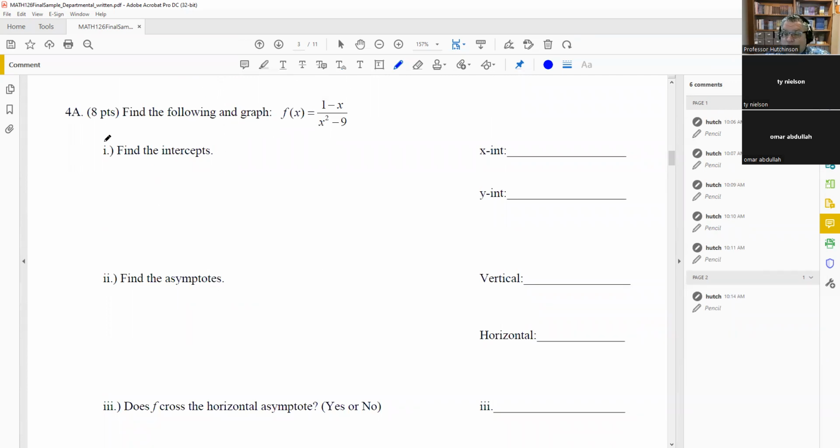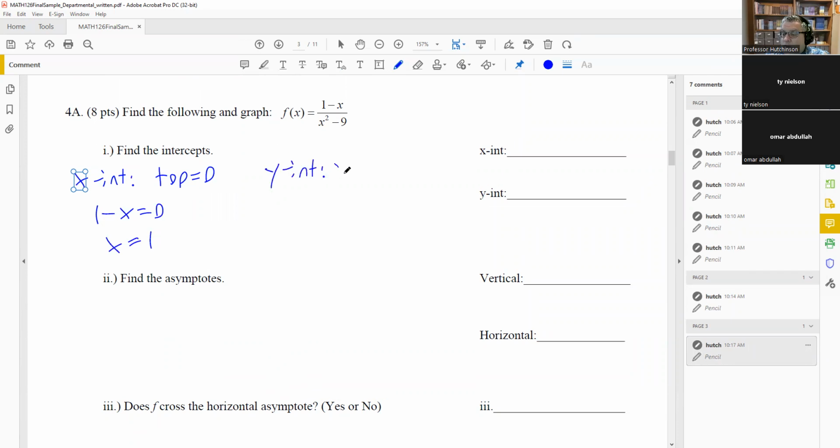We'll review this again. If you want to find the x-intercept with a rational function, you take the top and set it equal to 0. So 1 minus x equals 0, x equals 1. Then if you want the y-intercept, that's how we do every other one. Just put a 0 in for x. And so we get f of x is the same thing as y. So y equals 1 minus 0 over 0 squared minus 9. That means we get negative 1/9 as the y-intercept.